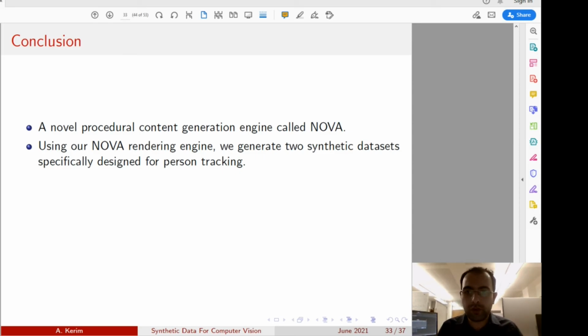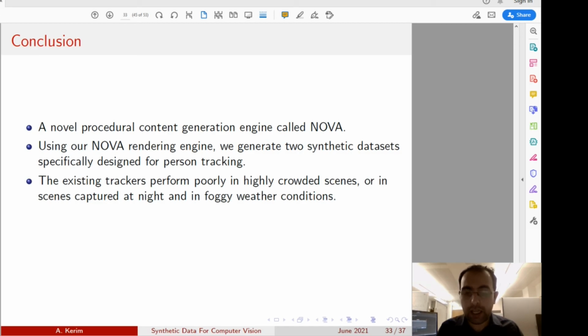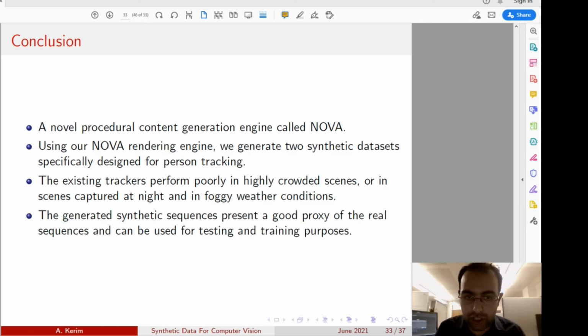In order to prove the usability of these synthetic data, we generated 2 synthetic datasets specifically designed for person tracking. Now we show that the existing trackers perform poorly in highly crowded scenes or in scenes captured at night and in foggy weather conditions. The generated synthetic sequences present a good proxy of the real sequences and can be used for testing and training purposes.